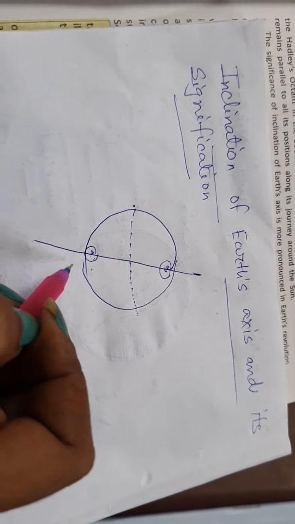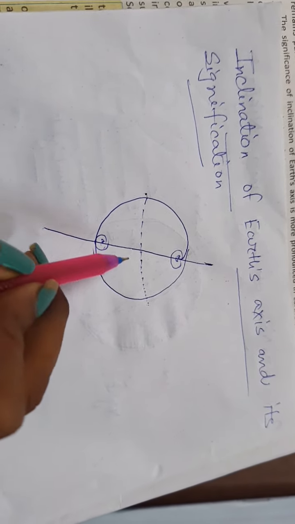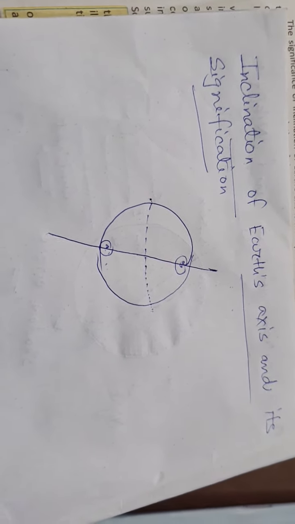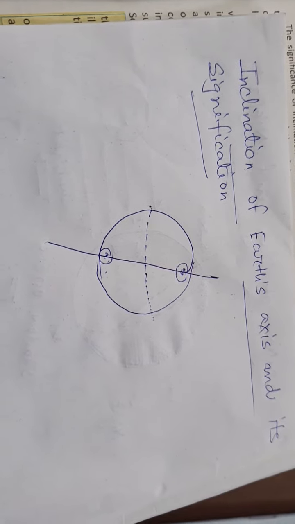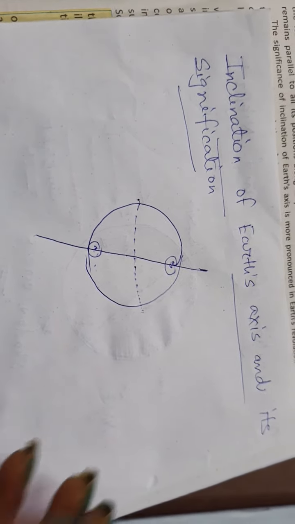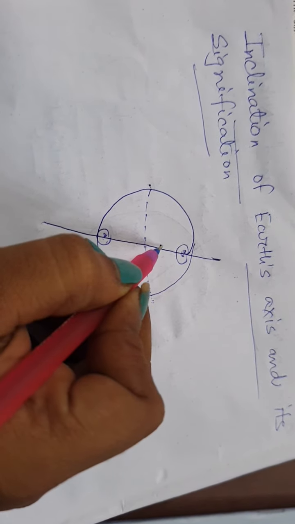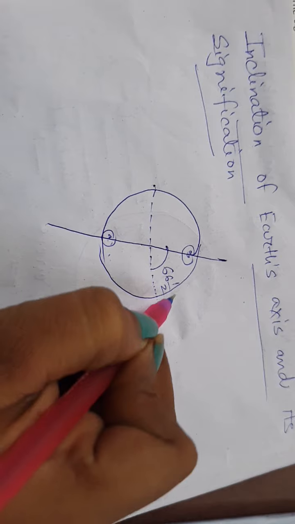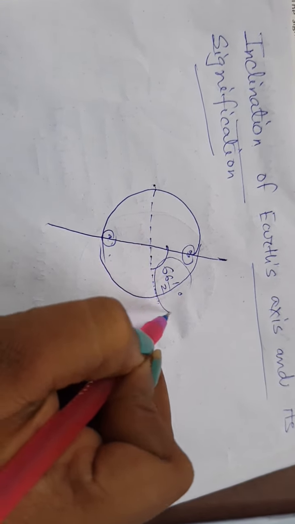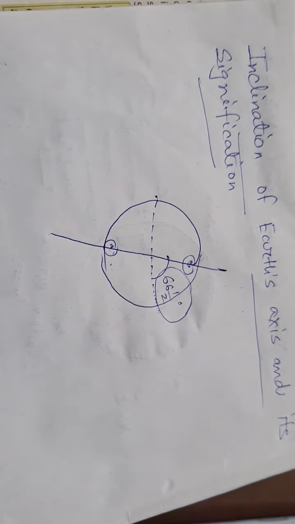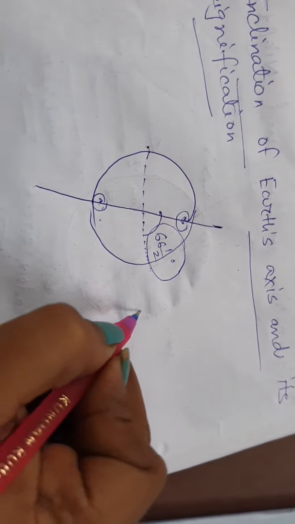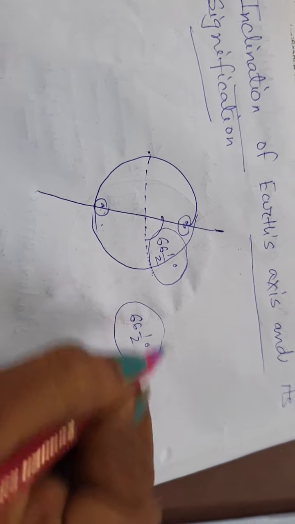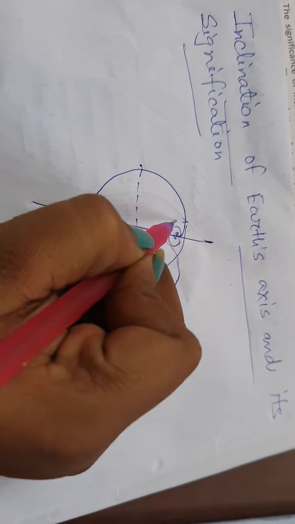The Earth rotates about its axis once in every 24 hours. It is inclined and forms an angle of 66 1/2 degrees from the Earth's orbital plane. So the Earth's axis is inclined at an angle of 66 1/2 degrees.